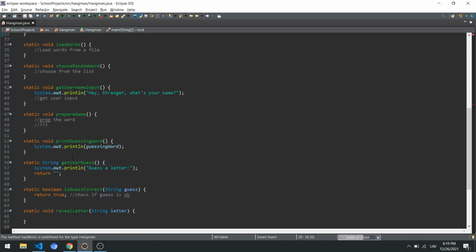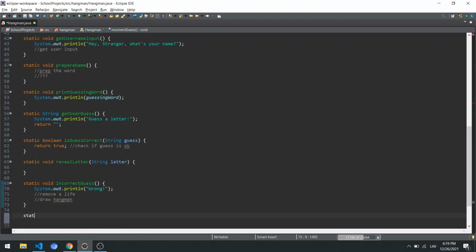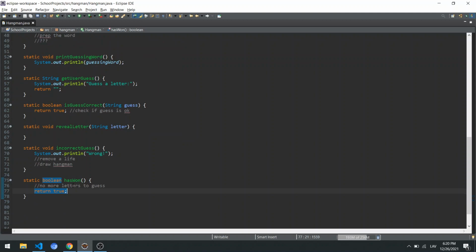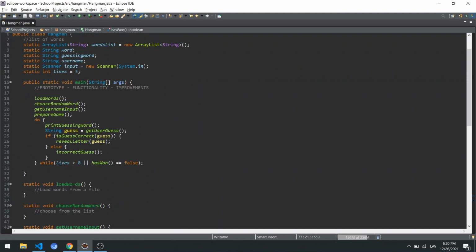So we're going to need this has won method as well. So static void has won. No more letters to guess. And this is going to be a boolean, obviously. Return true. So I think we're finished. And maybe here play again, but we're going to leave it for later.